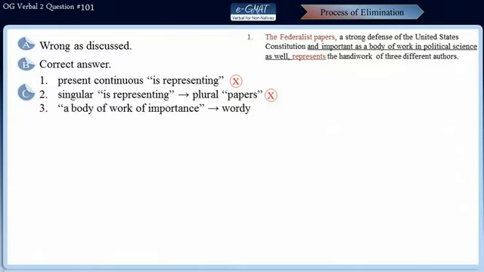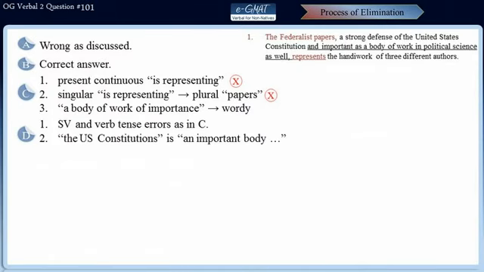Let's take a look at choice D now. Well, choice D is incorrect because it has a similar subject verb error and verb tense error as we found in choice C. Also, this choice suggests that the US Constitution is an important body of work in political science, and hence it distorts the intended meaning of the sentence.